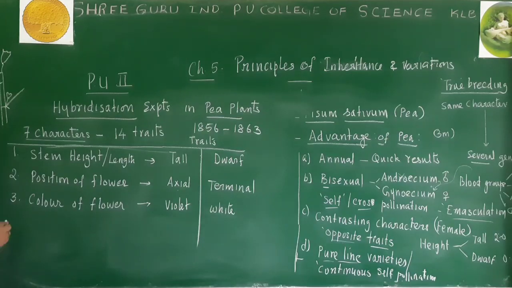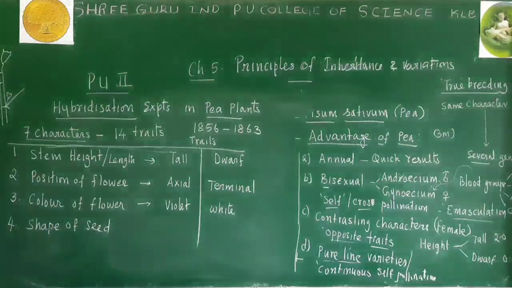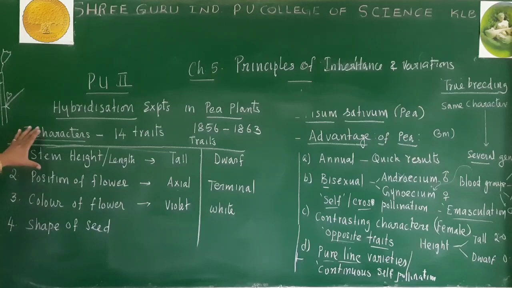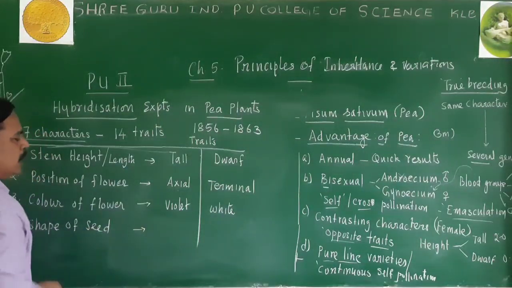In addition to that, Mendel studied the shape of the seed also. Shape of seed is one more character taken by Mendel. I told you already that 7 characters were chosen by Mendel. With reference to the shape of the seed, there were 2 contrasting traits.